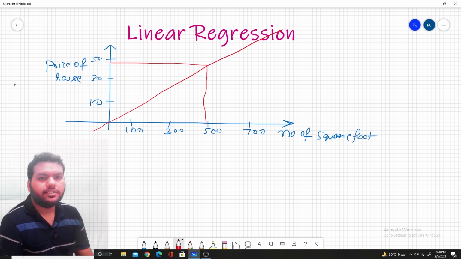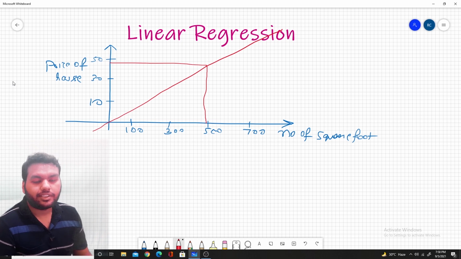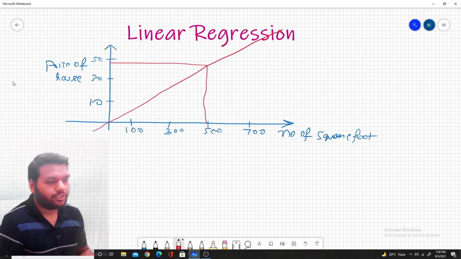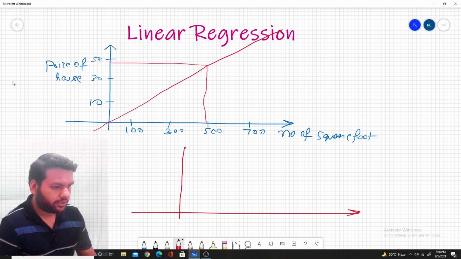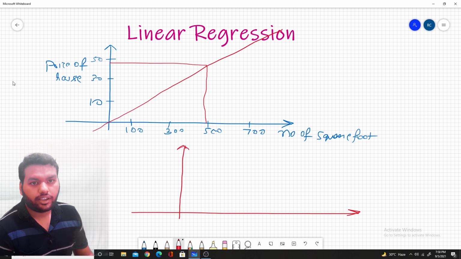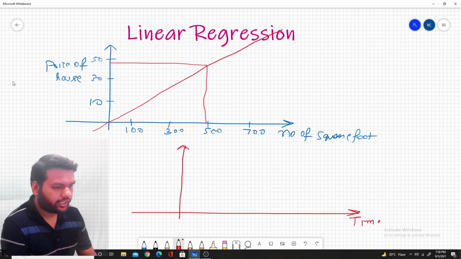Similarly, let's take another example: I want to predict my marks in the mathematics exam versus how many hours I should study, how many hours I should practice mathematics in the notebook. Again I have a graph like this. These are the two examples we are discussing before starting this topic in depth. Say here the time spent, and here the marks.